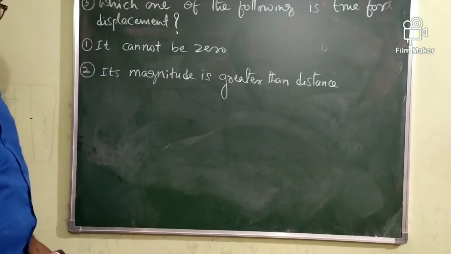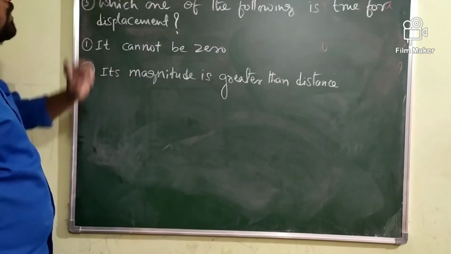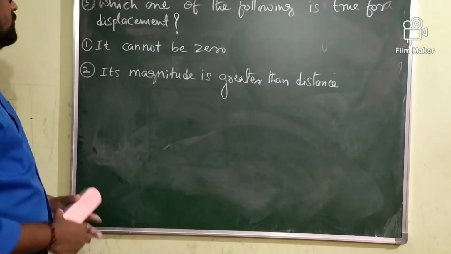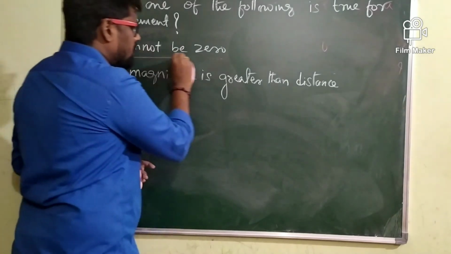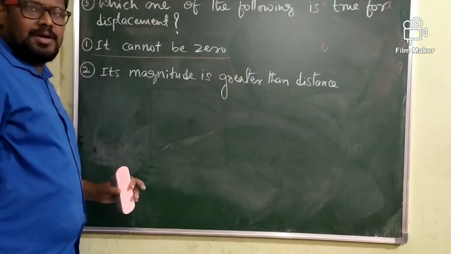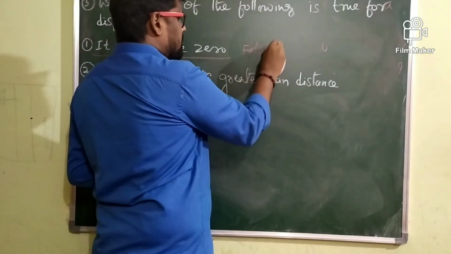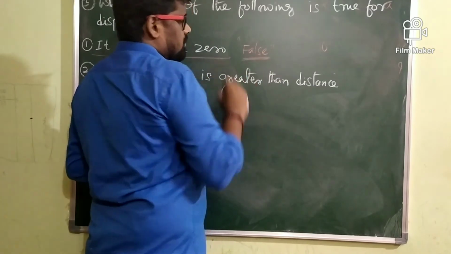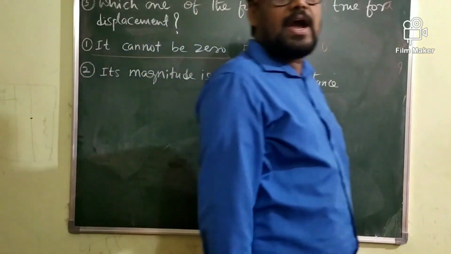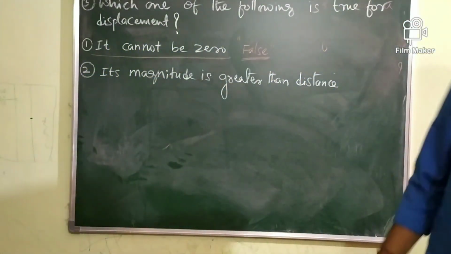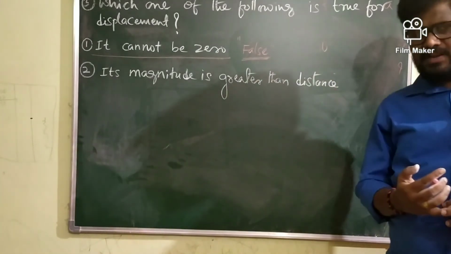But look at the question given here. Which one of the following is true for displacement? It cannot be zero. Ultimately it is a false statement. Why is this statement false? It's possible to have zero displacement. We already saw it in the first example itself.